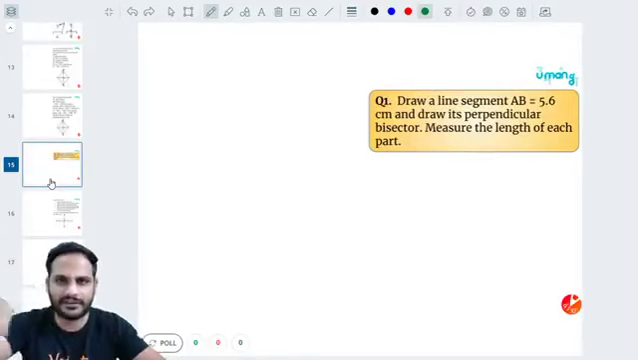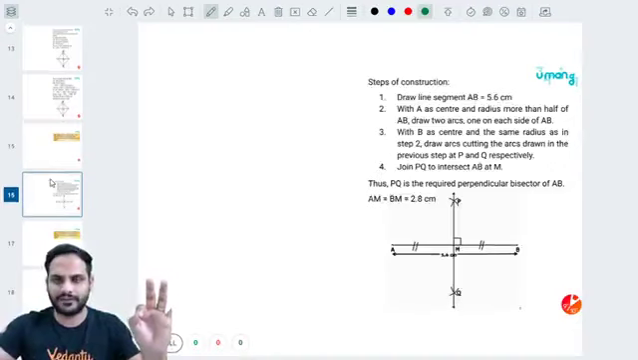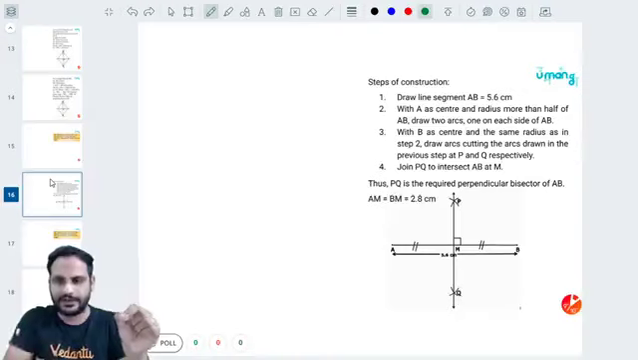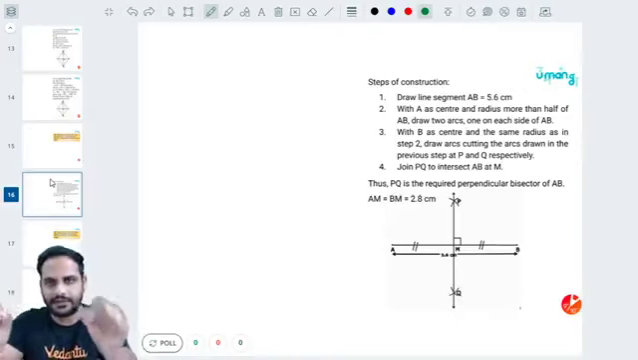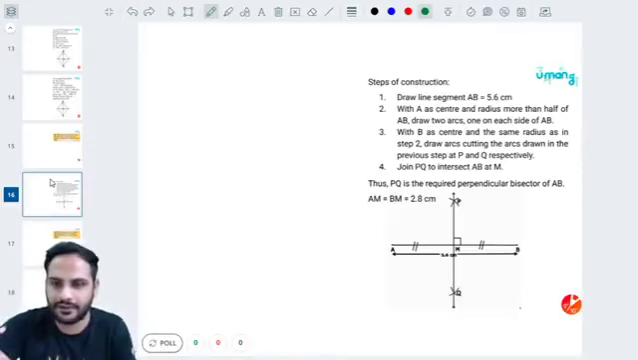So just similar to the previous question which we have done. First draw perpendicular bisector of line AB 5.6 centimeter. Open the compass more than half length, one cut up, one cut down. Keeping the compass length same, keep the tip of the compass now at B, one cut up, one cut down, join them, you will get the perpendicular bisector.